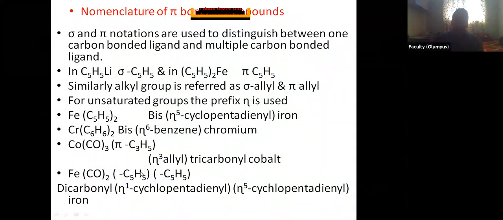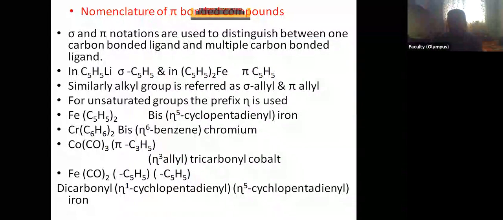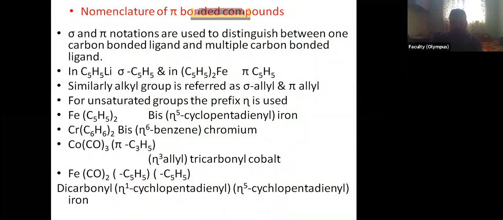So likewise, this is regarding the nomenclature of organometallic compounds. Afterward, we have to see organolithium compounds, organoaluminium compounds, organotitanium compounds, and organotin compounds, that we will see later on in our next lecture.